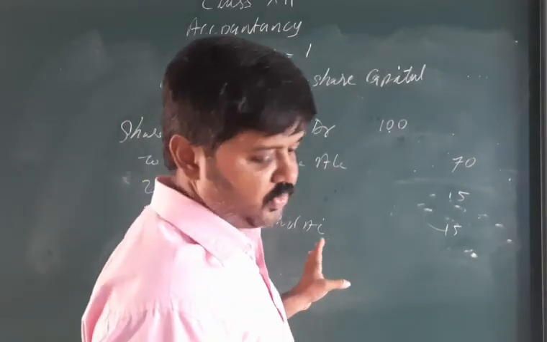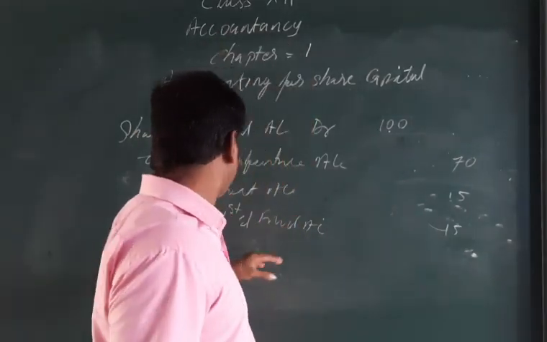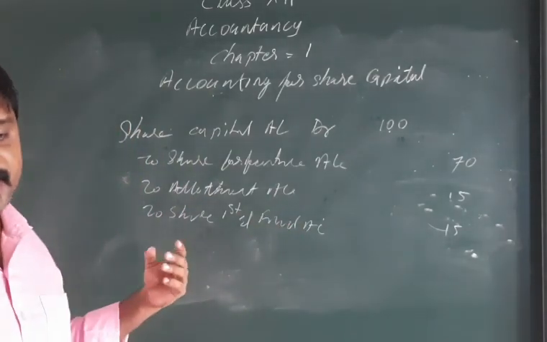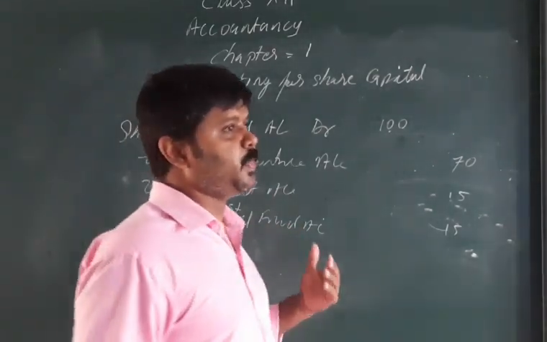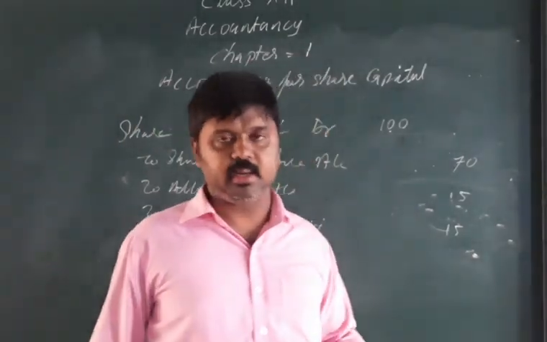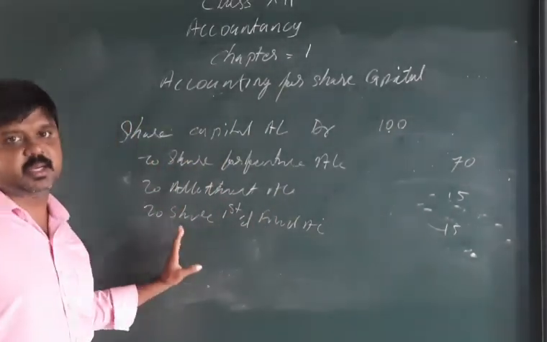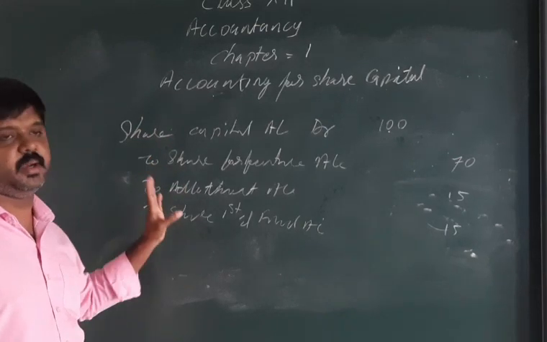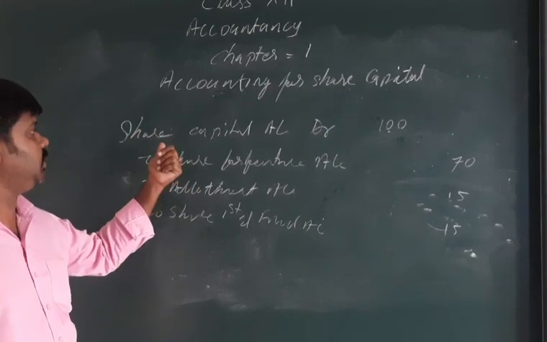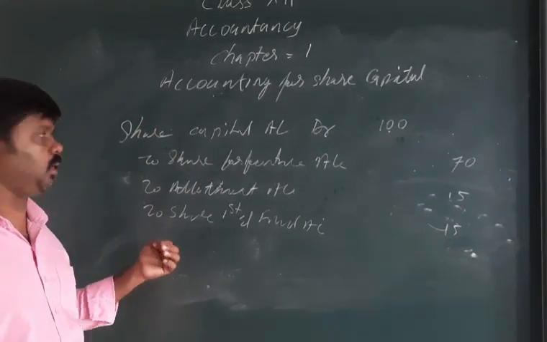This is in case of par. If shares were issued at a premium and the premium amount is paid by the shareholder, at that time the same journal entry will pass. There is no need of reversing the security premium account.